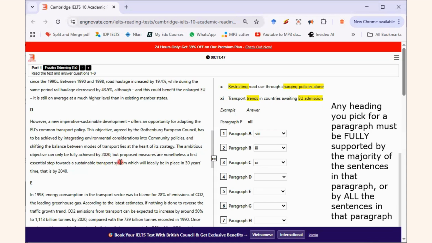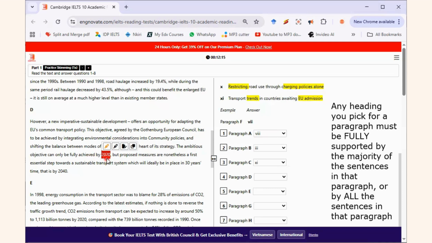Let me say something here. When this passage was written, it was given as a test for IELTS reading. This is Cambridge IELTS 10. If you look at the address bar of this website, this is Cambridge IELTS 10. This is a very, very old text. I think this was released in the 1990s or thereabout, maybe 99 or 97. I can't remember now. So when they wrote 2020, they are talking about the future.